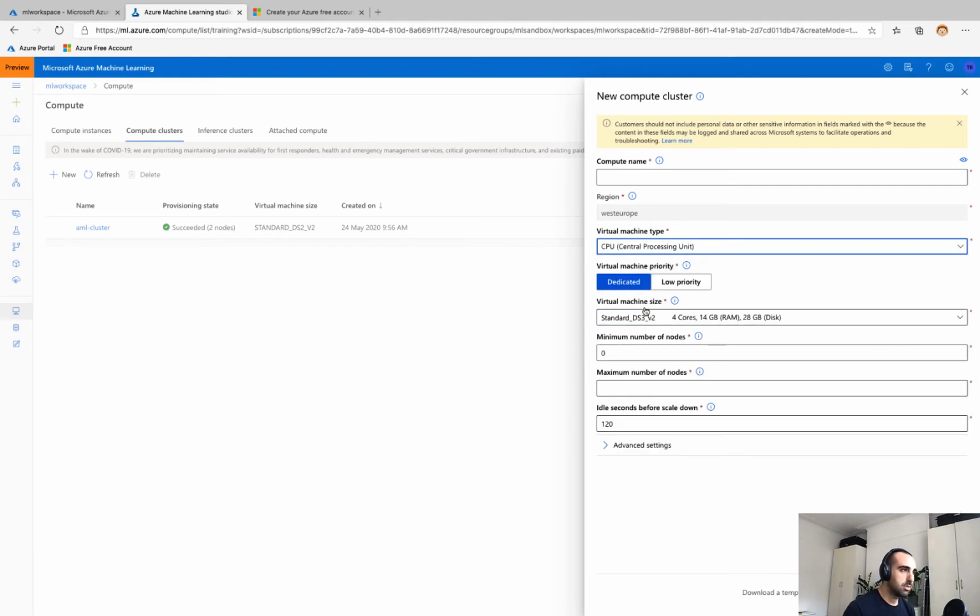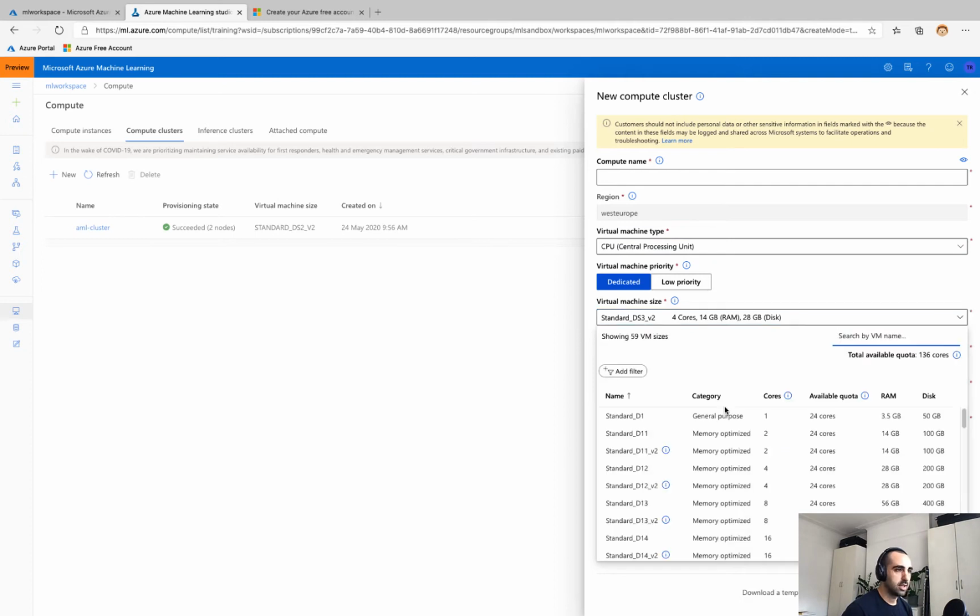Now, if I go back to CPU, you can see I've got a whole variety of options from general purpose, memory, and storage optimized, with a number of different configurations across cores, RAM, and disk. And so depending again on the machine learning task, you may want a specific type of cluster with a certain number of nodes spun up.